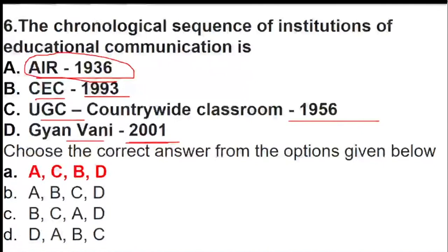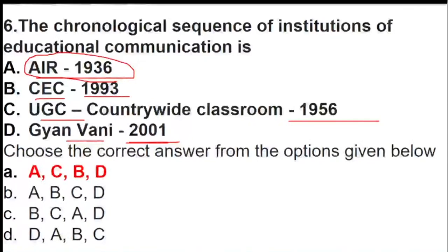D, Ganvani was 2001. So sequence means you have to start from first to last. It talks about All India Radio, then we have UGC, then we have the Consortium for Educational Communication, and then we have Ganvani, which is 2001. Okay, fine, no problem.